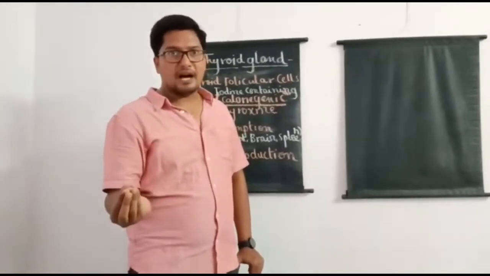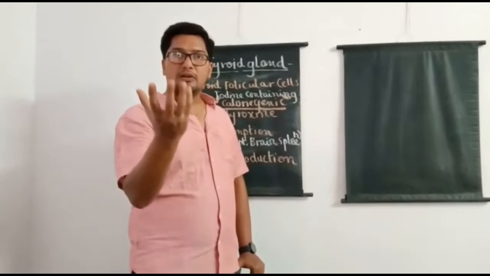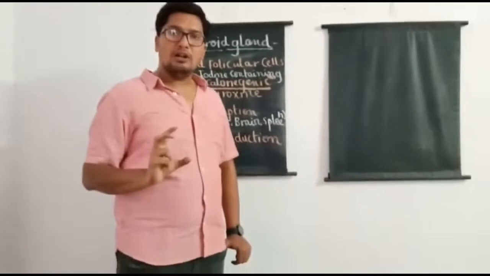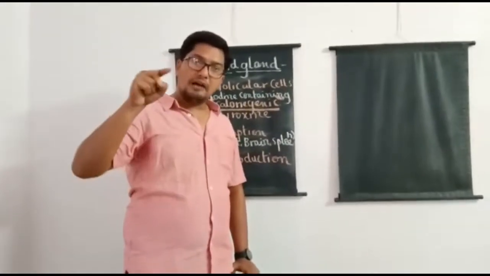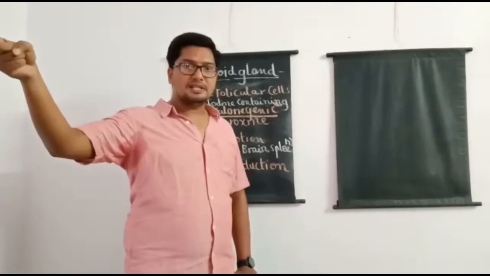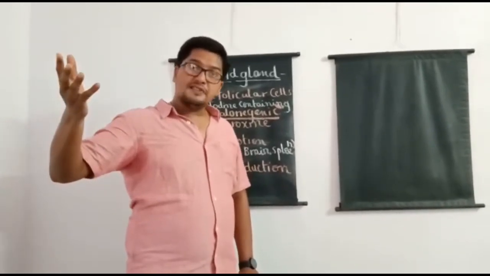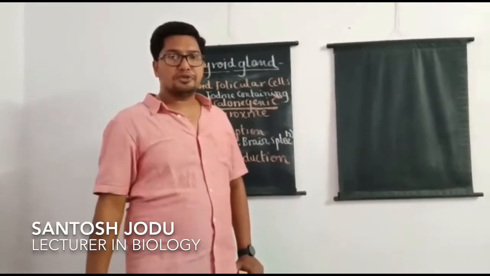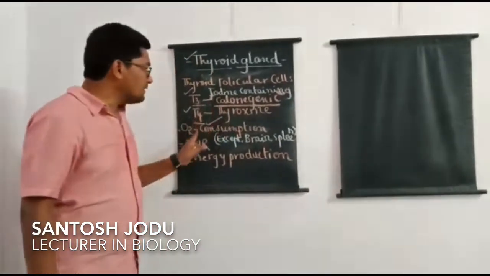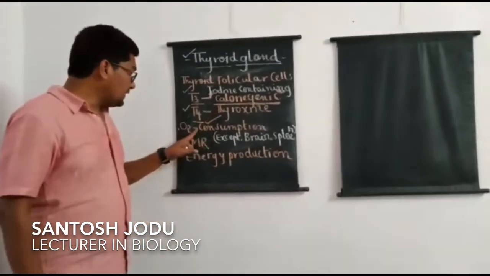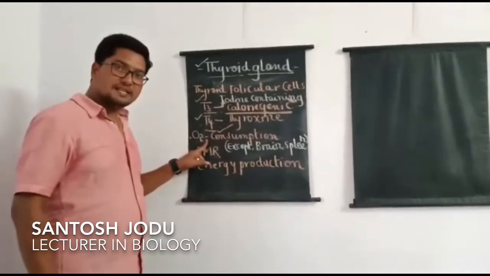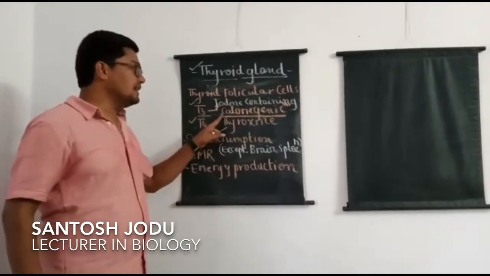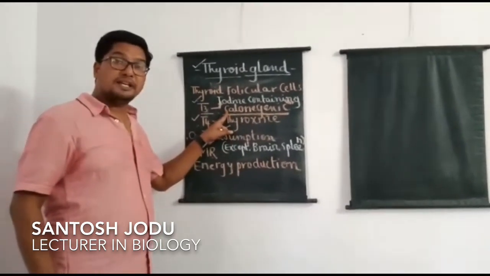Like if the question is asked, in the frog tadpole, if thyroxine deficiency is there, what is the consequence? It results in a phenomenon called neoteny, where the larva fails to metamorphose into an adult. Without metamorphosis, the larva attains sexual maturity. That is an extra point students should remember. So here are the important functions of thyroxine. By influencing oxygen consumption by the body cells, it directly influences the amount of energy produced. Because of that reason, thyroxine is popularly called calorigenic hormone.